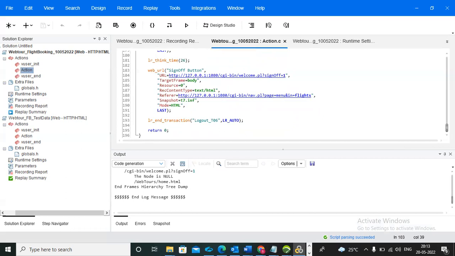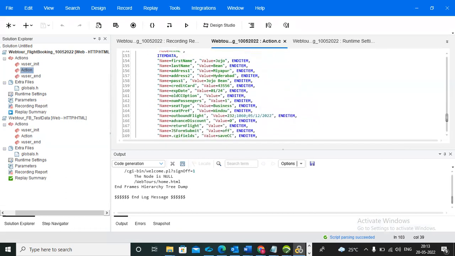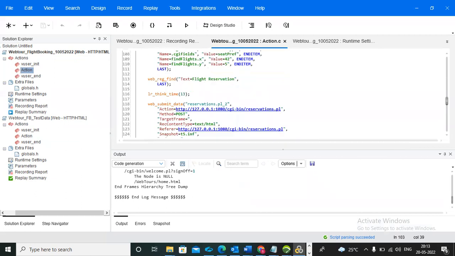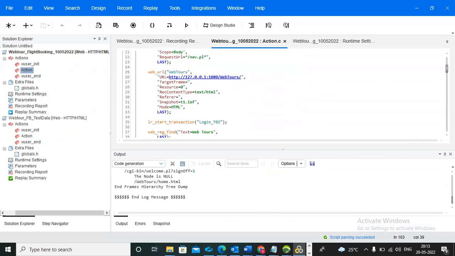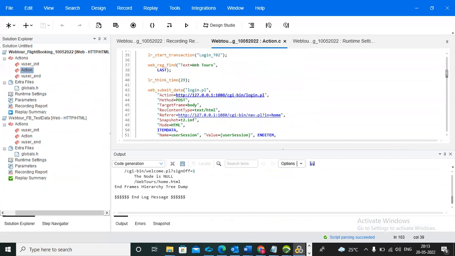Kiran, I have one question here. If suppose 100 users are there, will a testing person add 100 usernames and passwords? Or is there any way to automatically fill in these usernames and passwords? Yeah, I already showed that. If you want, you can copy and paste into this Excel sheet and import it. That is one way.